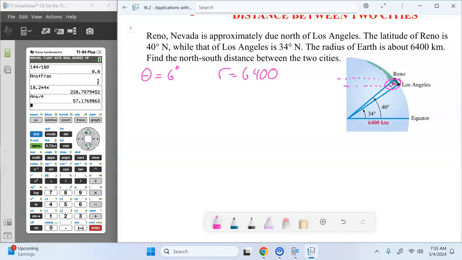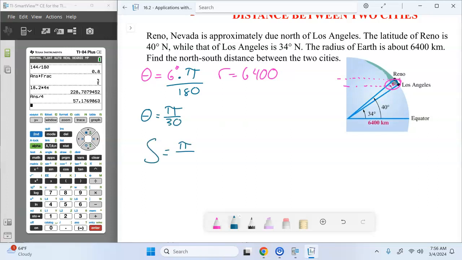All right, do we need to change anything before we plug it into our formula? Yep, we need to change 6 degrees into radians. So what is our radian measure? 6 degrees is pi over 30 radians.